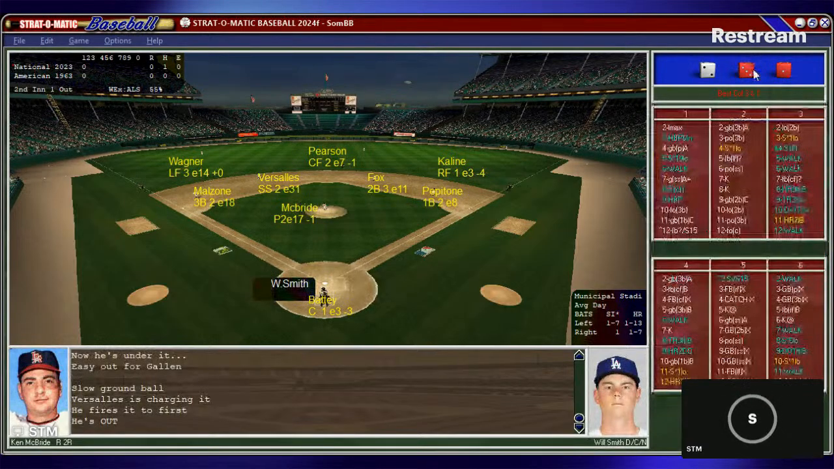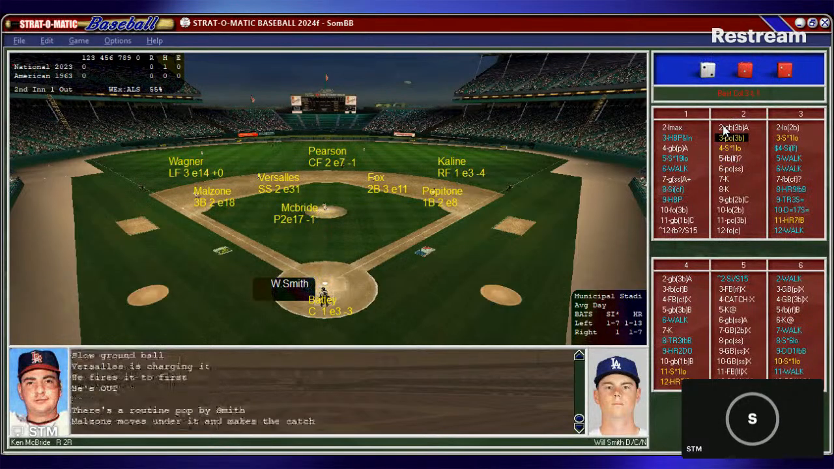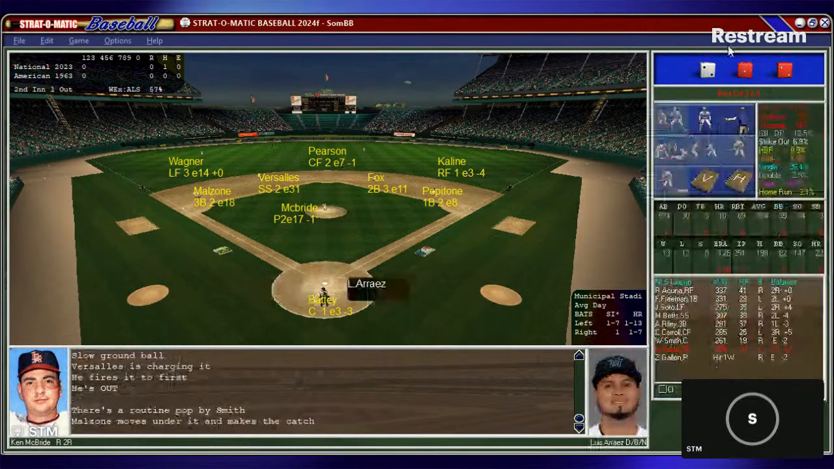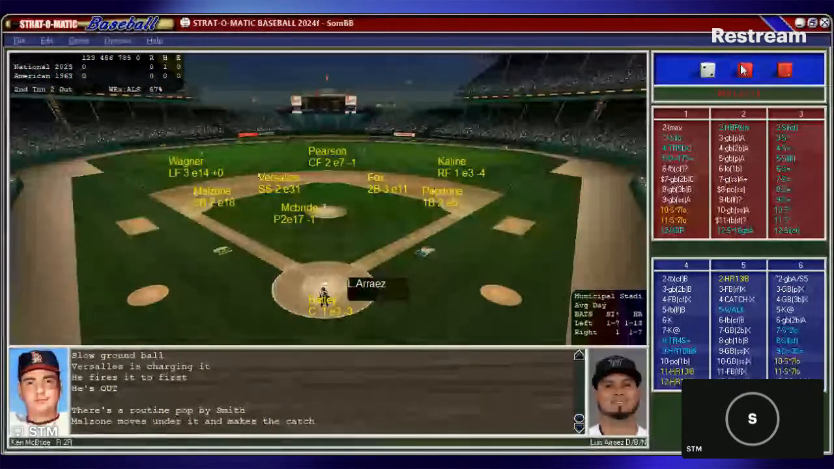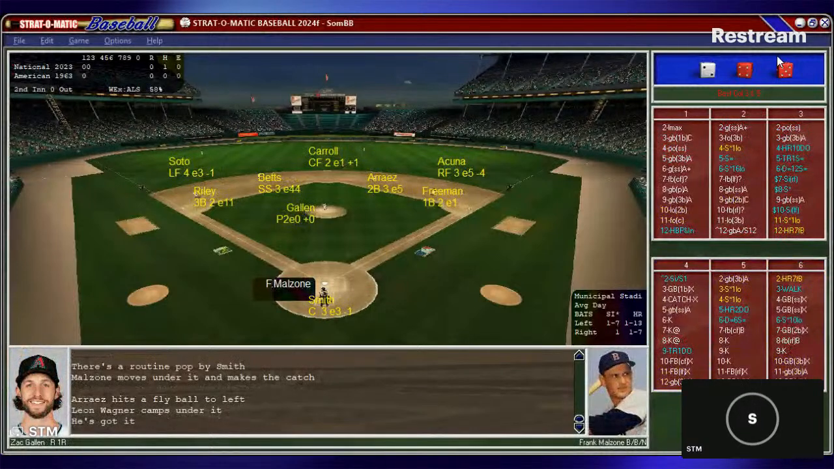And here's Wilson, .261 on the season, right-handed batter. Battey sets the target. McBride, the right-hander. Here's the pitch to Wilson. And that's a pop to third. Malzone is there. Makes the catch. And there's two away. And now McBride looks in at Arise. And Arise, fly ball to left field. Wagner is there.